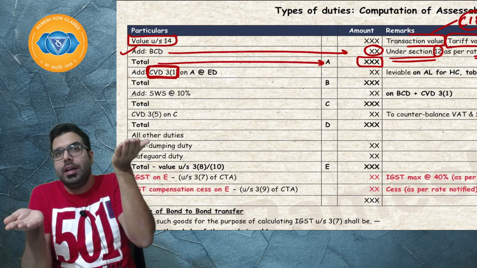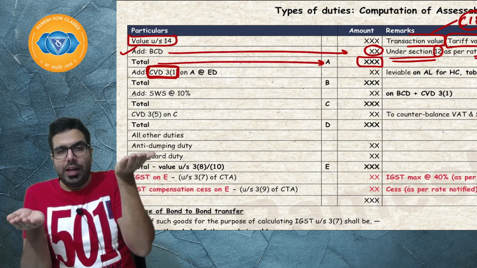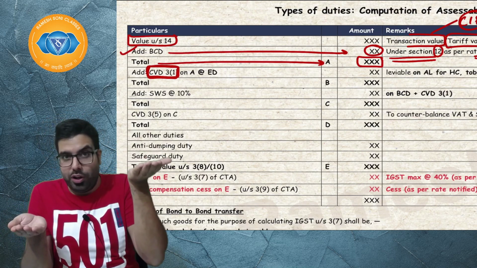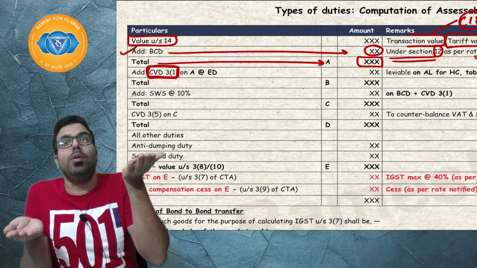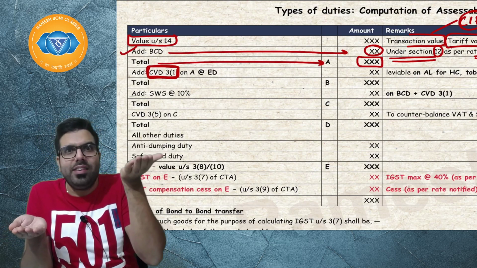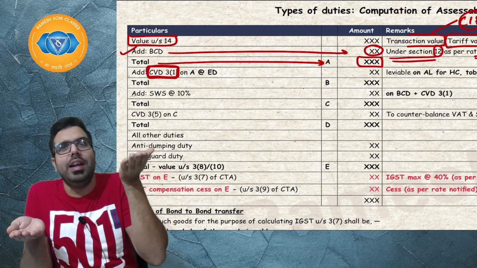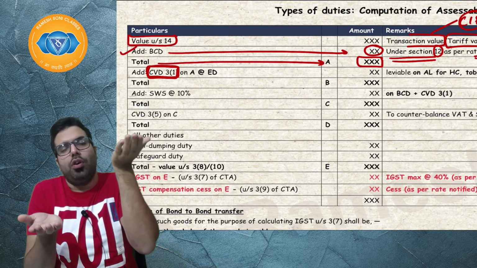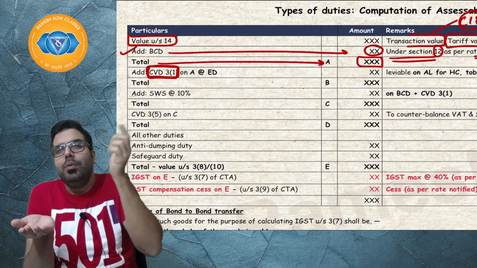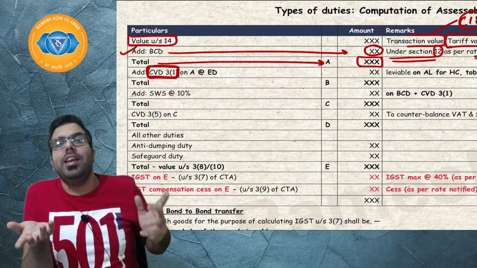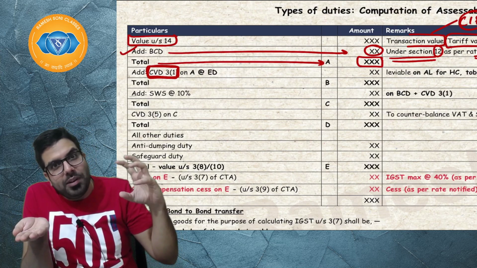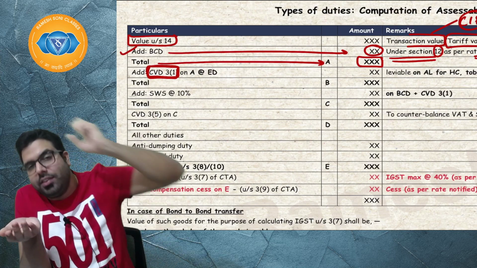So the government said, I can't say that I'll levy excise duty on imported goods, because if I say that, people will laugh at us. People will say excise duty is on goods which are manufactured in India. How can you levy excise duty on imported goods? So the government said, okay Baba, we will name it CVD 3.1. Basically it will be an excise duty only, but the name will be changed to CVD 3.1 and we will charge it on imported goods.